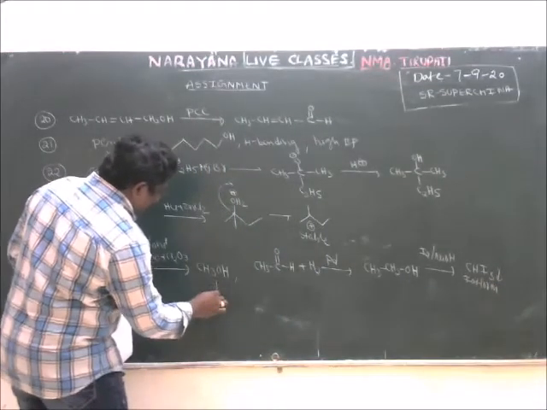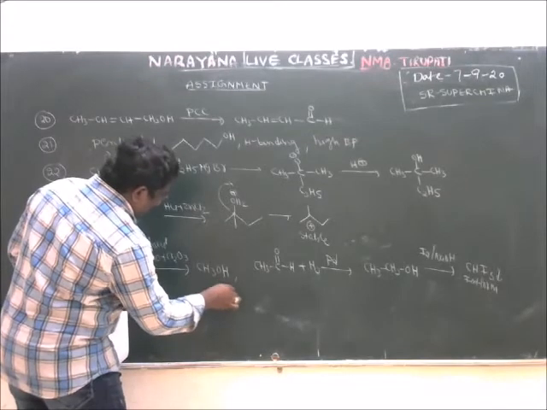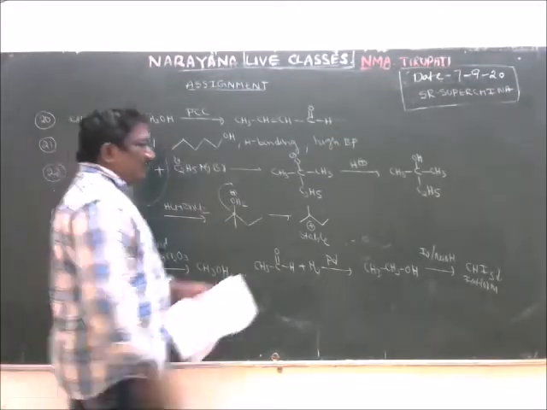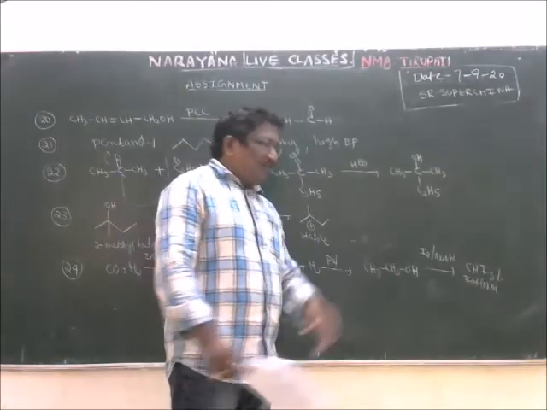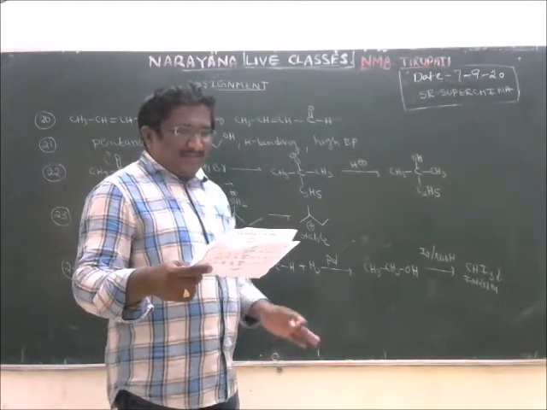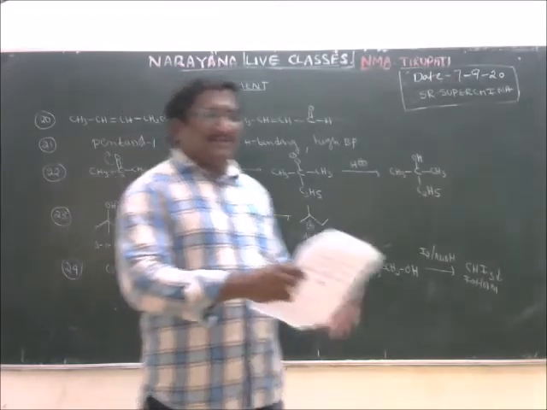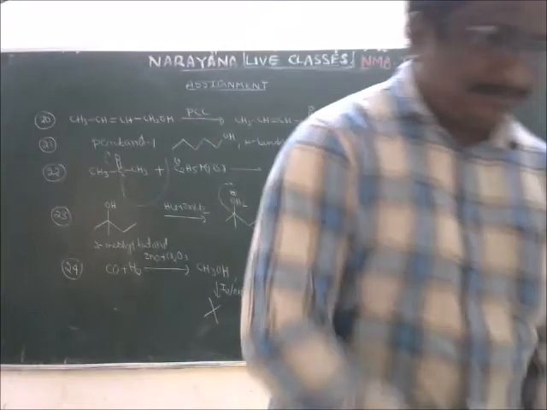But methyl alcohol, with I2 in the presence of NaOH, won't give the iodoform test. So only one of them will give the iodoform test. Therefore, the statement that both X and Y produce yellow crystals of iodoform with I2/NaOH is the wrong statement.